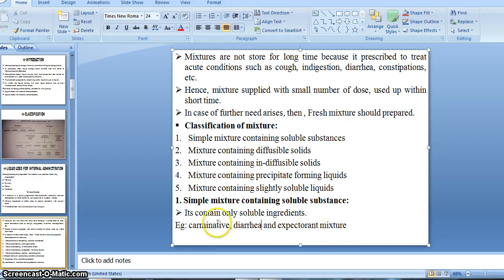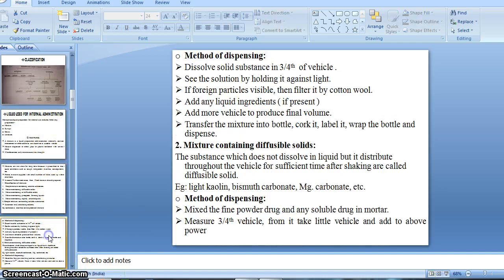Each is given in a particular condition: carminative mixture is given to expel gas when the patient has an acidity problem, diarrheal mixture in case of diarrhea, and expectorant for cough.